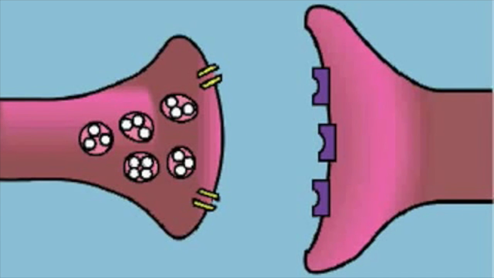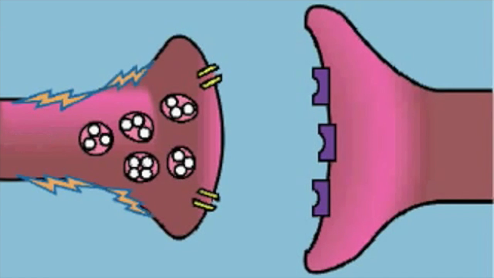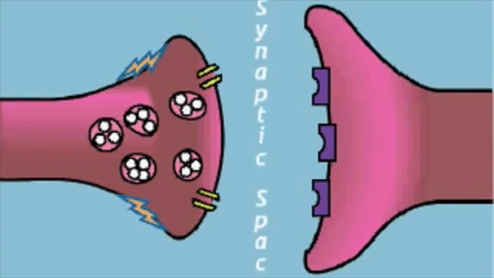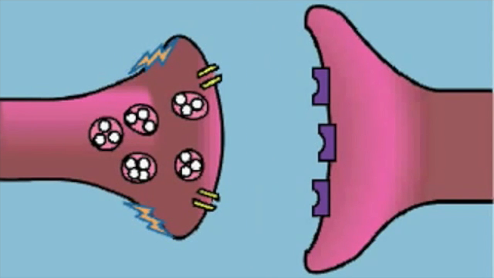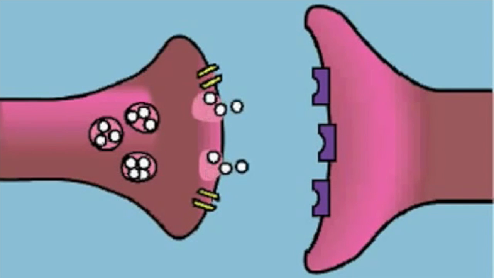Neurotransmitters. Nerve cells communicate with each other through neurotransmitters. An electrical signal travels down one nerve cell, causing it to release the neurotransmitter into a small gap between the cells called the synapse. The neurotransmitter travels across the gap, binds to a protein on the receiving cell membrane called the receptor, and causes a change in the receiving cell.